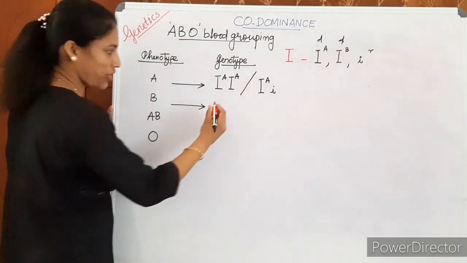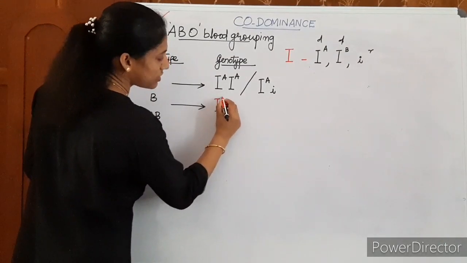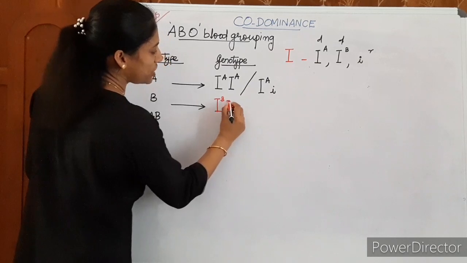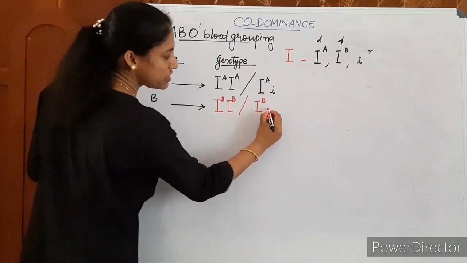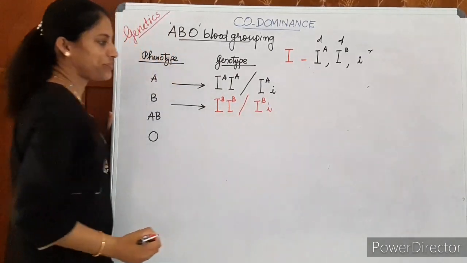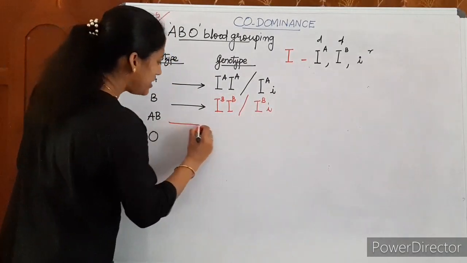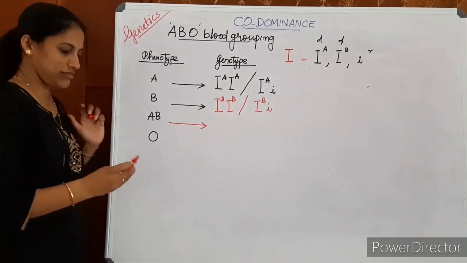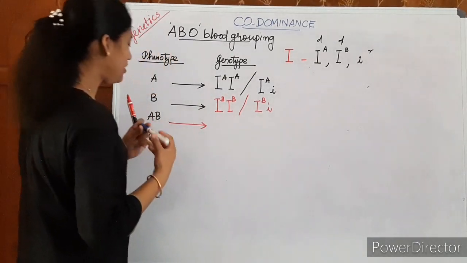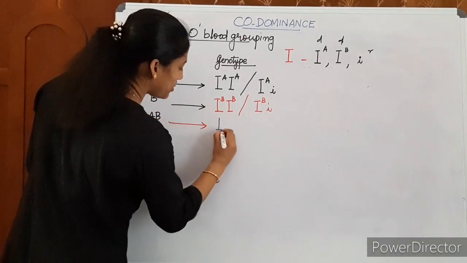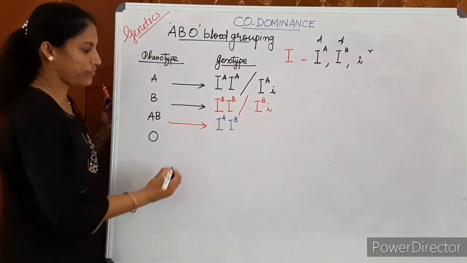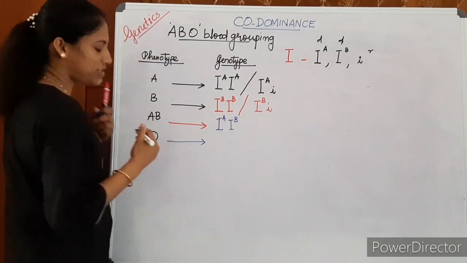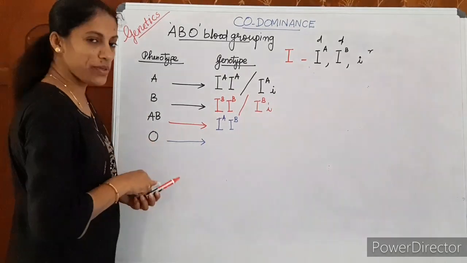Similarly, you can write the next case. Very easy. The blood group B is represented by the genotype IBIB or another possibility, the heterozygous IB small i. Okay, simple. Then listen here, blood group AB. The blood group AB has only one genotype, that is IAIB. So IAIB is expressed as AB blood group.